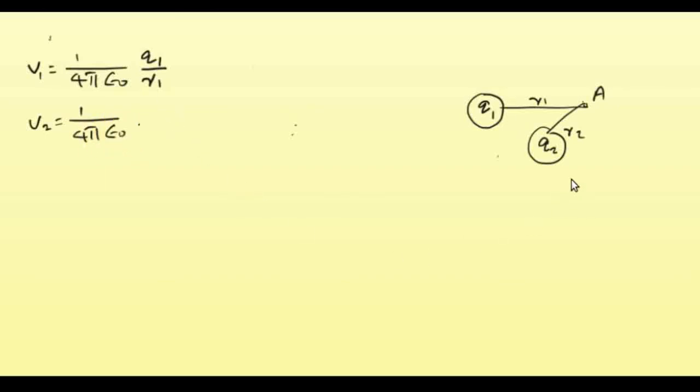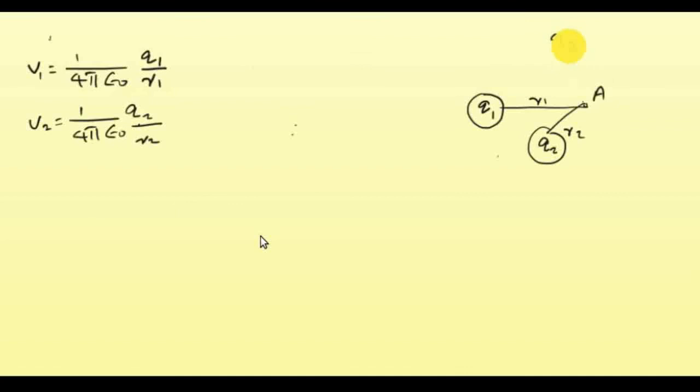Similarly, suppose there is another charge Q2 which is at a distance R2 from the point A. Then what is the potential due to the charge Q2 at the point A? It is 1 by 4 pi epsilon 0 Q2 by R2.